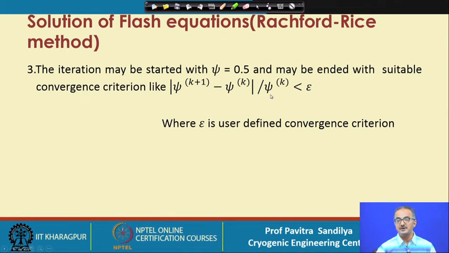iterations, divide it by the psi value of the present iteration, and check whether it is coming less than some user defined convergence factor. Now if it is less than or equal to that, then we can say that we are converging to the solution, otherwise we have to keep repeating this exercise.